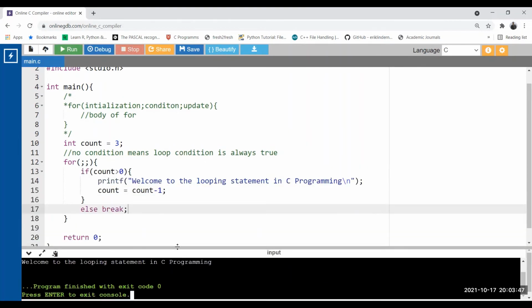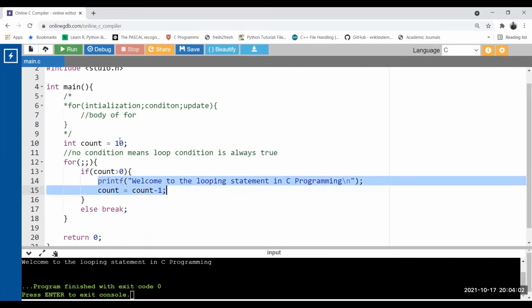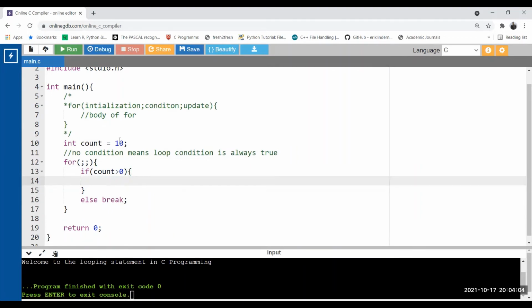So now let's see the use of continue. Suppose we start the value from 10 and it goes down to 0, and we also check whether that particular value is an even number. If it is an even number, then print that value. If the value of count is an odd number, don't print it.